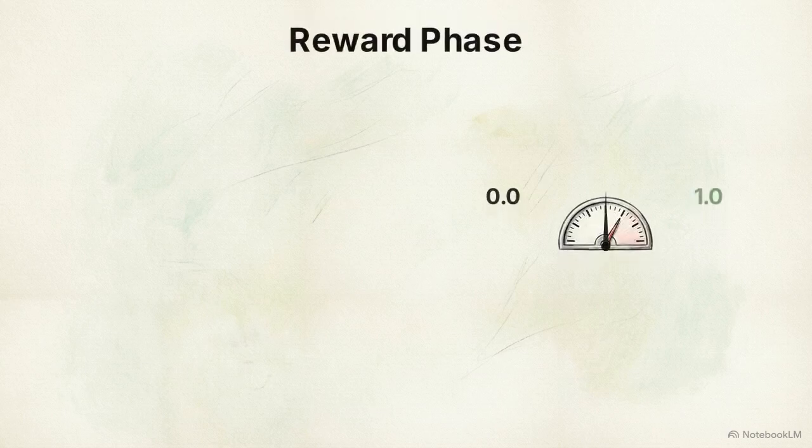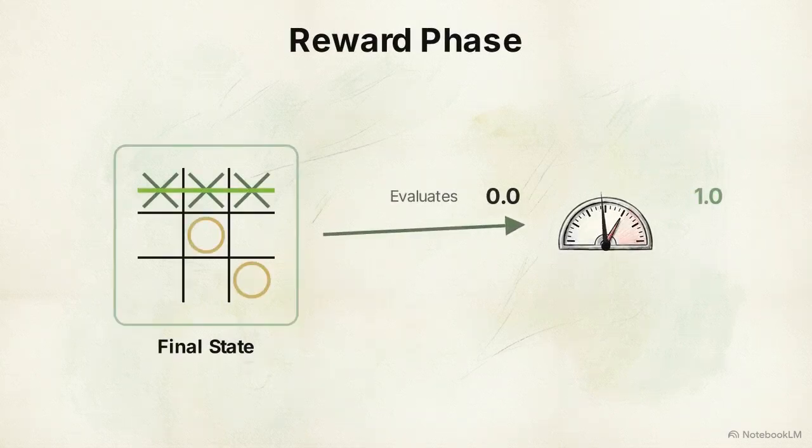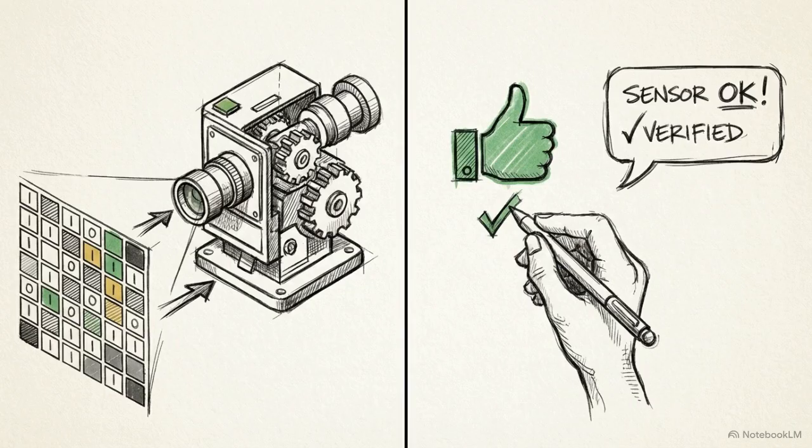This meter visualizes the reward phase. Once the rollout finishes, the environment evaluates the final state and assigns a numerical score, like a 1.0 for a win or a 0.0 for a loss. In human preference training, which is used for chatbots, this reward score comes from a separate reward model, judging the overall quality of the response.